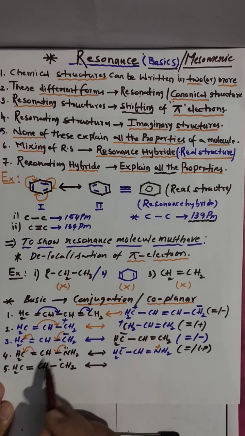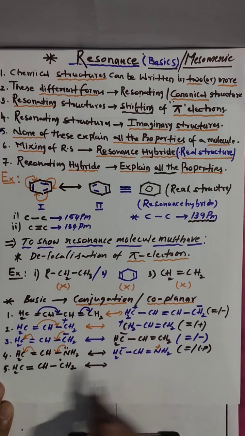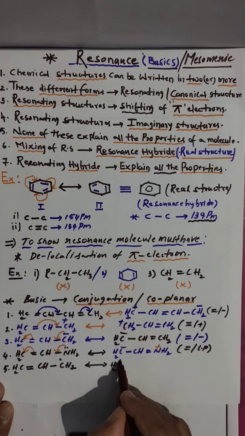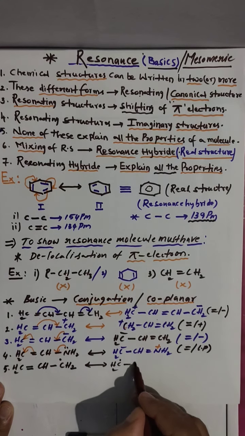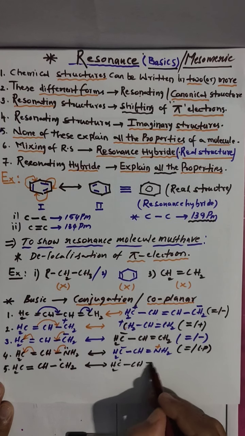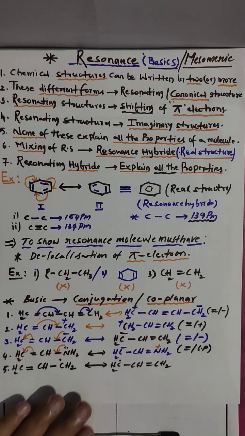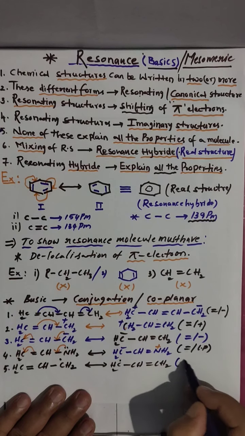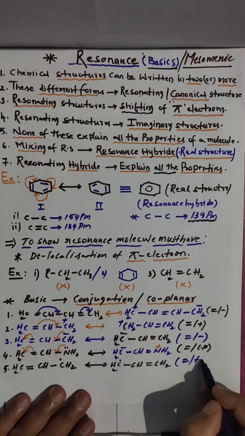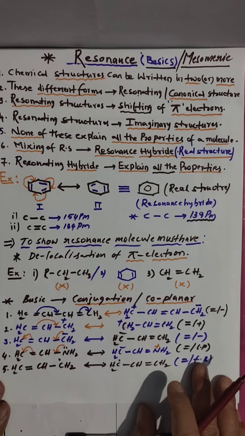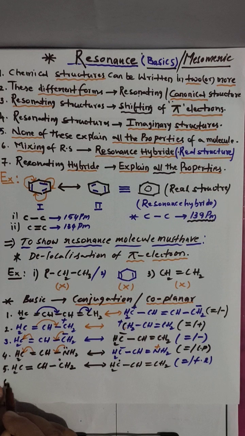Then this free radical is going to be shifted, and then you get this here: CH2 free radical, bond CH double bond CH2. Clear? So here the condition is double bond with free radical. Double bond and free radical are adjacent. You get conjugation, and resonance is there. Condition number 6.